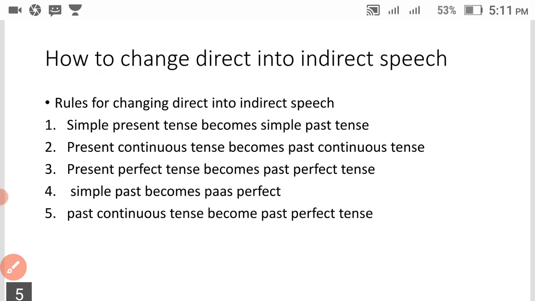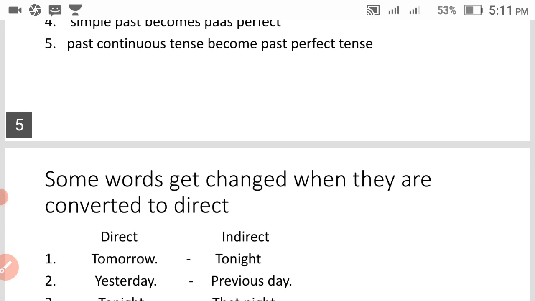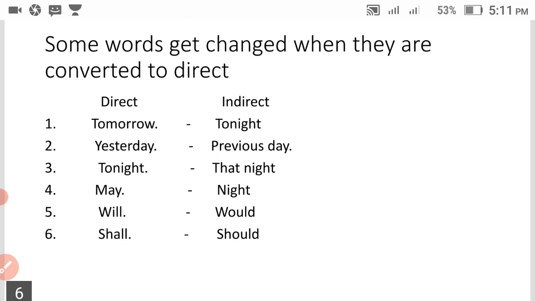Simple present tense becomes simple past tense, and present continuous tense becomes past continuous tense. Present perfect tense becomes past perfect tense. Simple past becomes past perfect tense. Past continuous tense becomes past perfect tense. Okay, let us see the next slide.